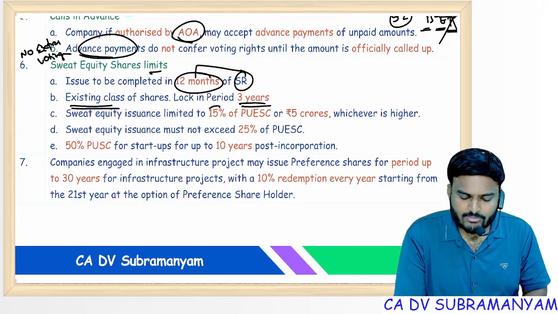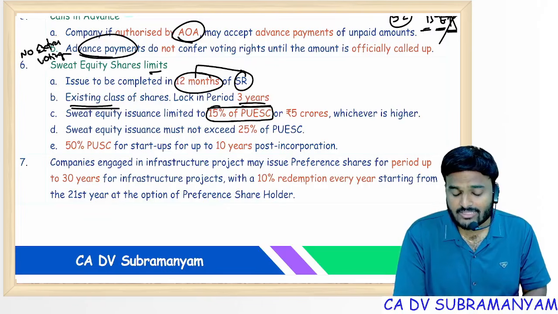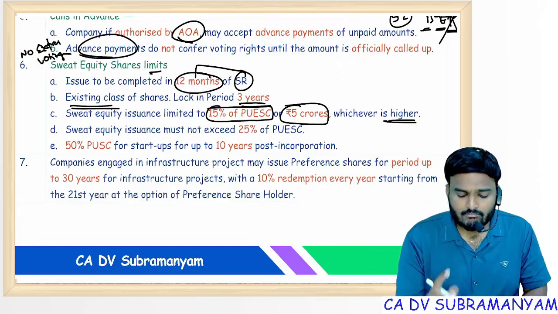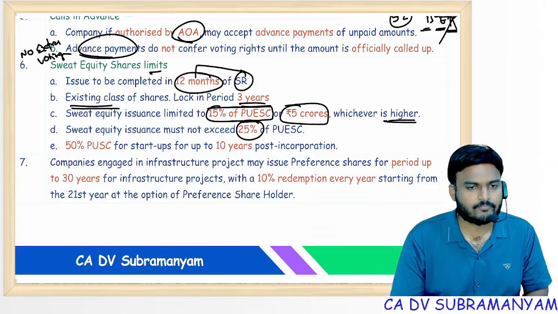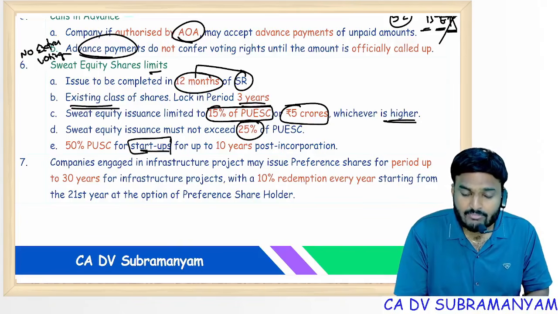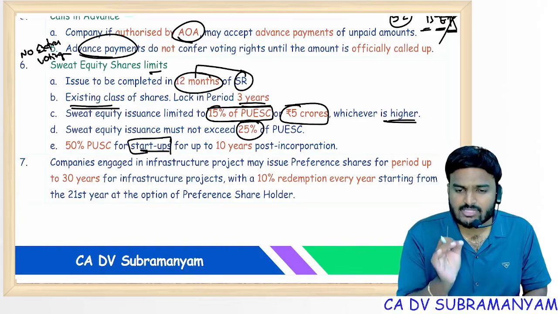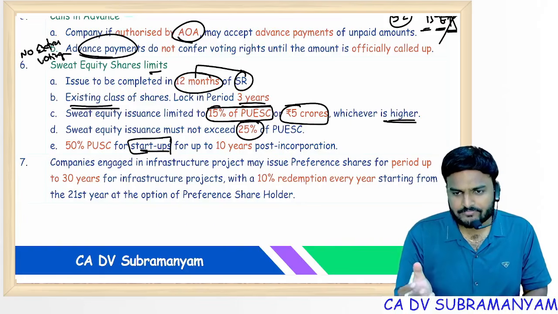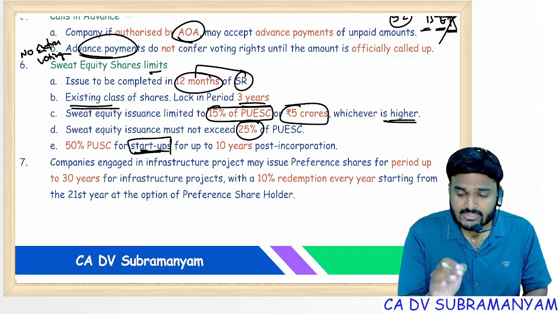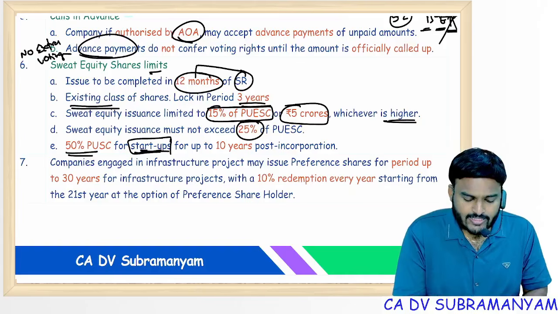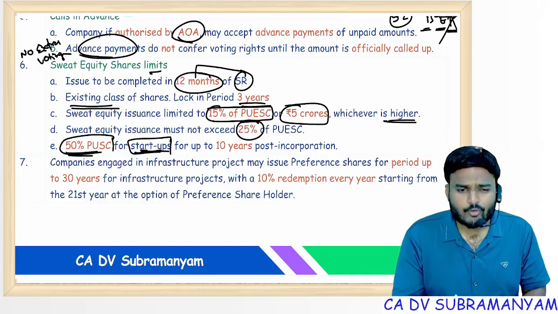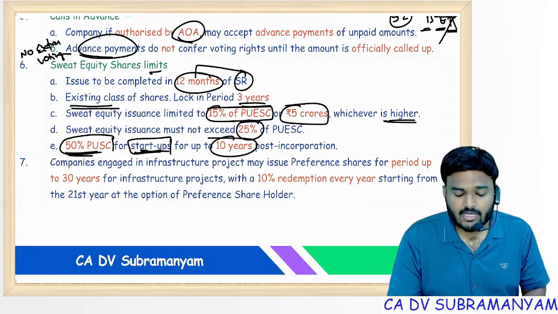Sweat equity issuance is limited to 15% of paid up equity share capital in a year or 5 crores, whichever is higher. But during the lifetime of the company, the sweat equity component shall not exceed 25% of paid up equity share capital. For startup companies, only private companies get startup status if authorized by DPIIT. If specially permitted by DPIIT, then only these companies get the status of startups, private company with DPIIT certificate. So they can have a sweat equity component up to 50% of paid up share capital, that too up to how many years? 10 years, up to 10 years of incorporation.